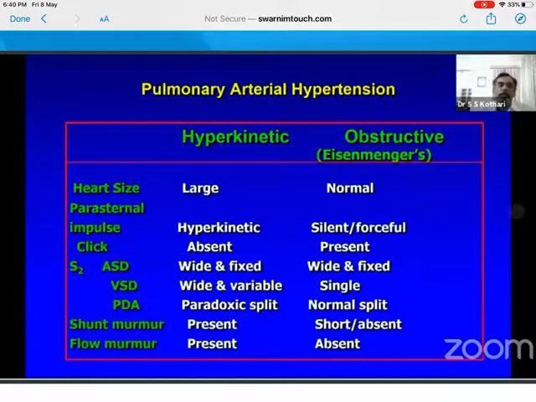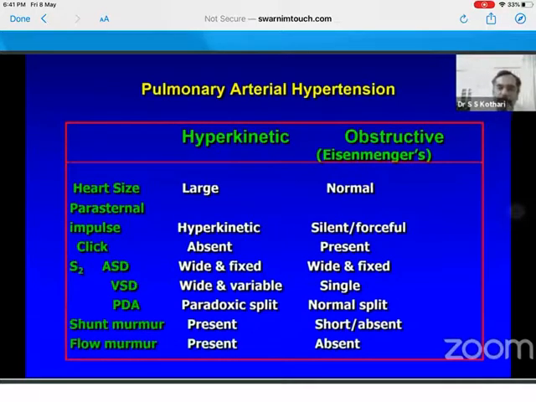Okay, so when you have a PH, you find there is a PR murmur or TR murmur. Now, how do you distinguish whether there is a hyperkinetic PH or obstructive PH? By hyperkinetic PH, I mean PH because of increased blood flow in the lungs, whereas obstructive PH is Eisenmenger PH with a normal blood flow or less blood flow. Obviously, the second sound is loud in both, but there is evidence of a shunt. So there is a cardiomegaly.